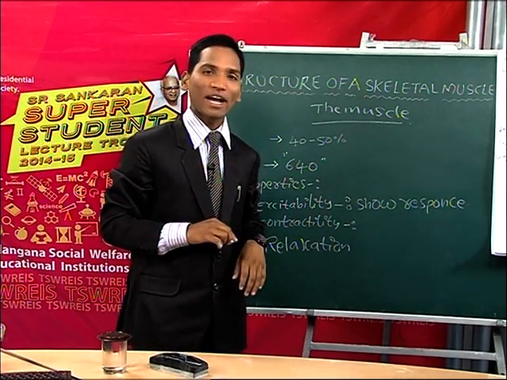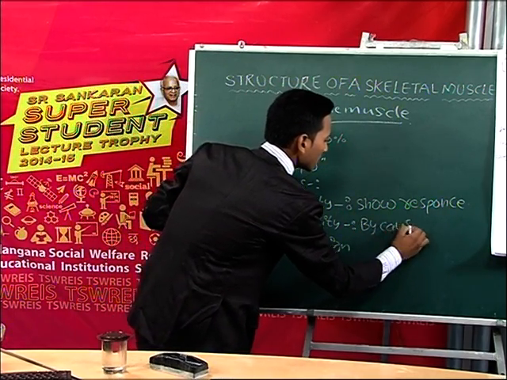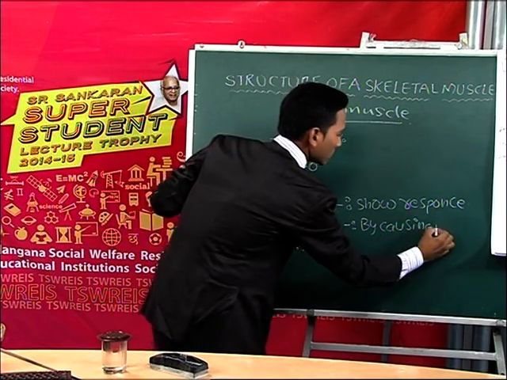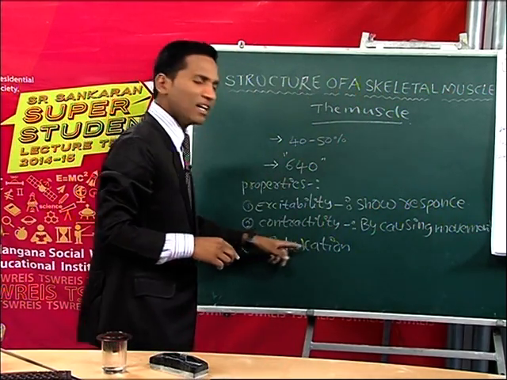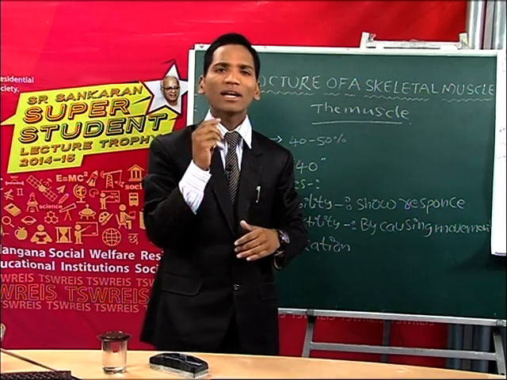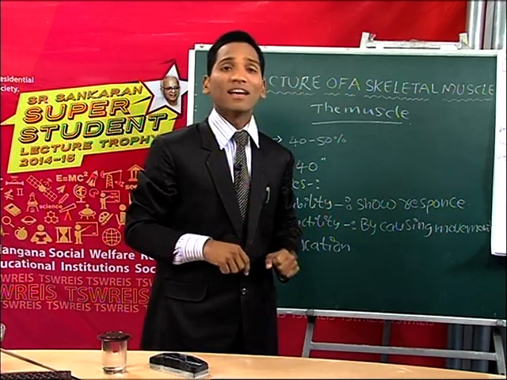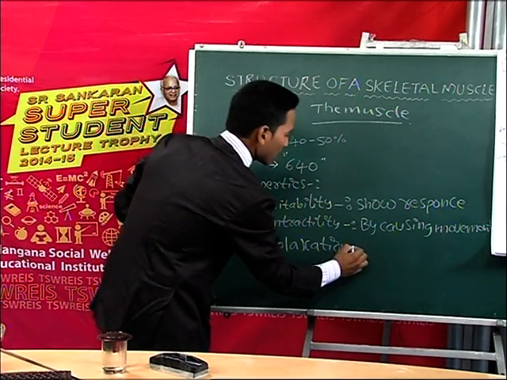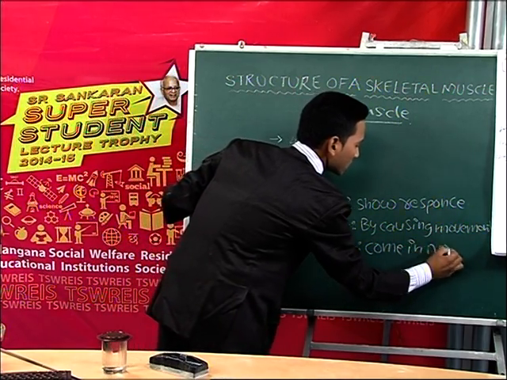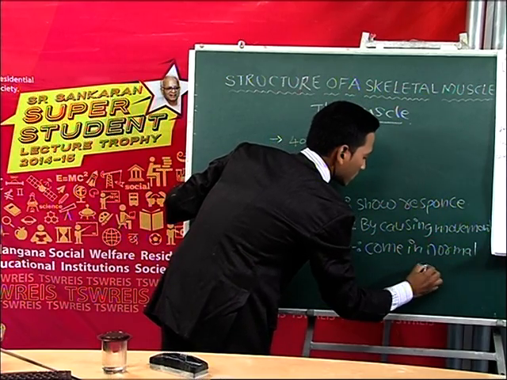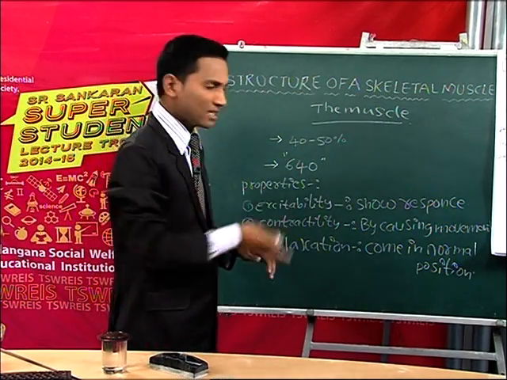That is called as contractility. And relaxation is nothing but when muscles have contracted, they come back to the normal position. That is called as relaxation.